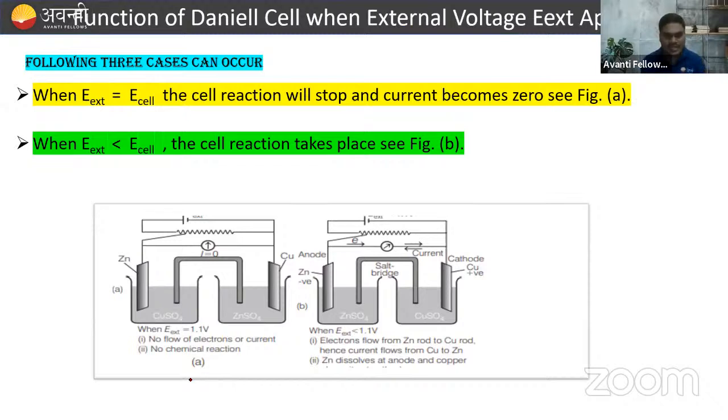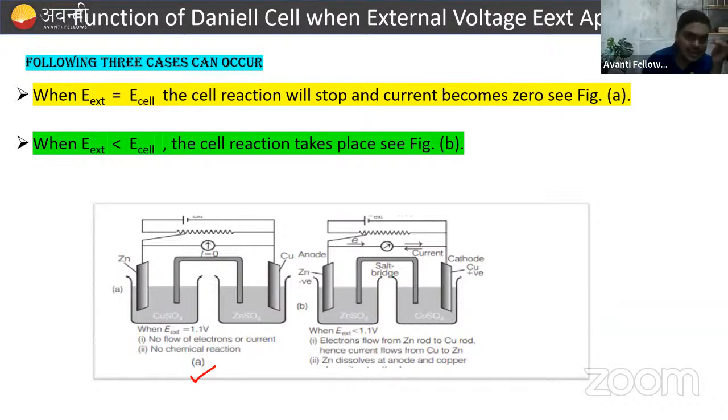As we see in diagram A, right? So in diagram A, we can see that when the external voltage and the EMF of the cell are both equal, when the external voltage also becomes 1.10 volt, the cell reaction will stop and the current becomes zero, right?